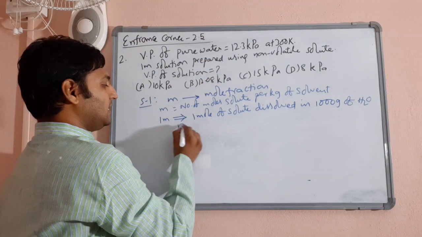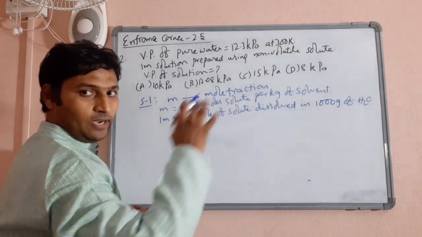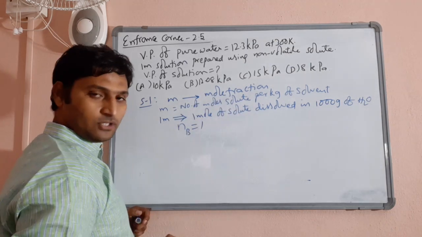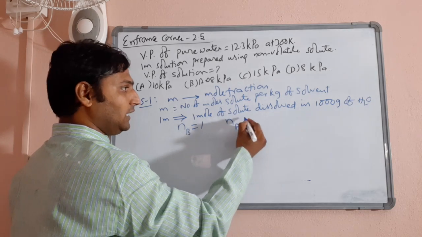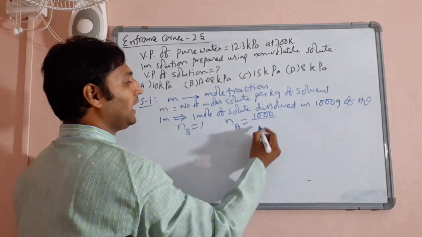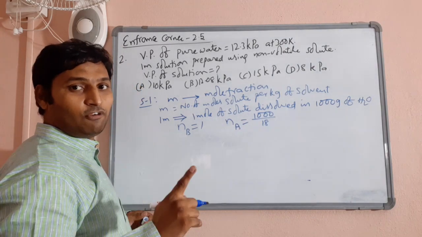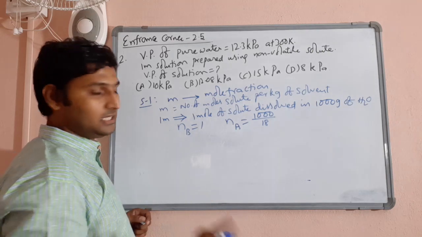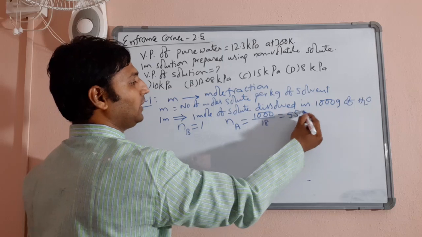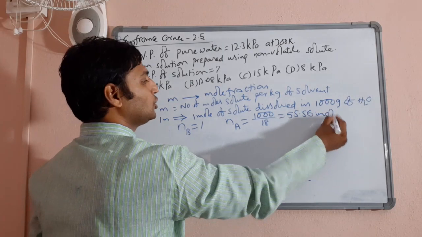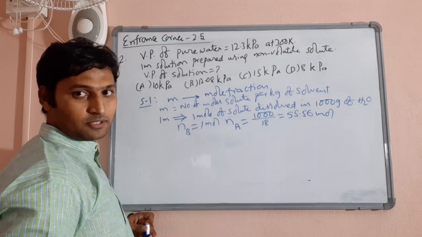I'll call the solute B and the solvent A. Then the number of moles of solute is 1, and the number of moles of solvent, that is water, is 1000 divided by 18. Yesterday we established the molarity of water is 55.56 moles per liter, because 1000 divided by 18 gives you 55.56. So solute is 1 mole, solvent is 55.56 moles.